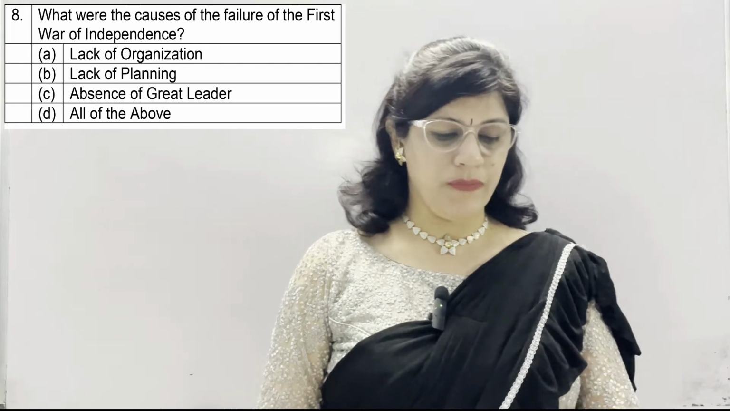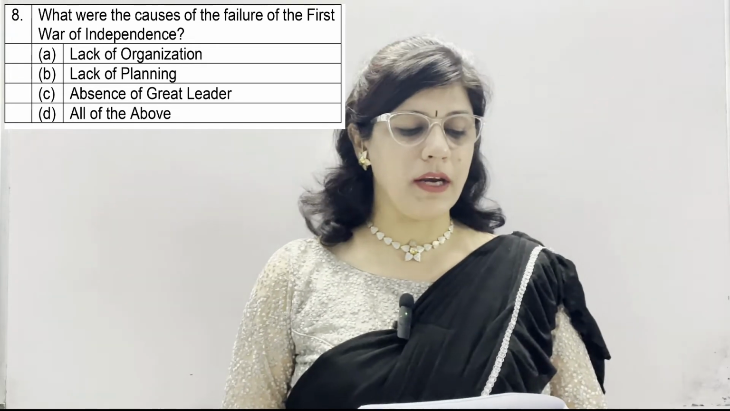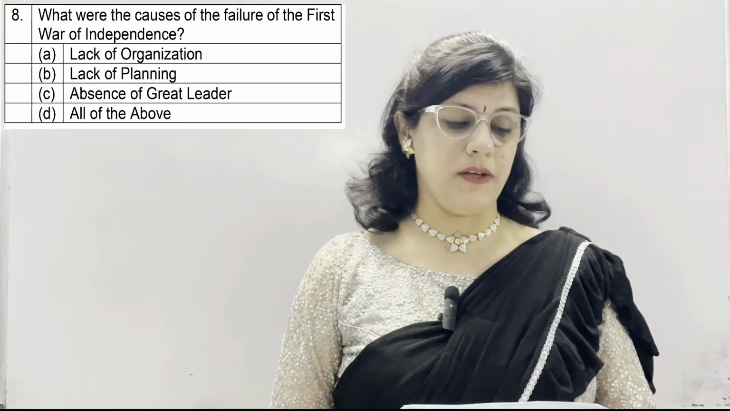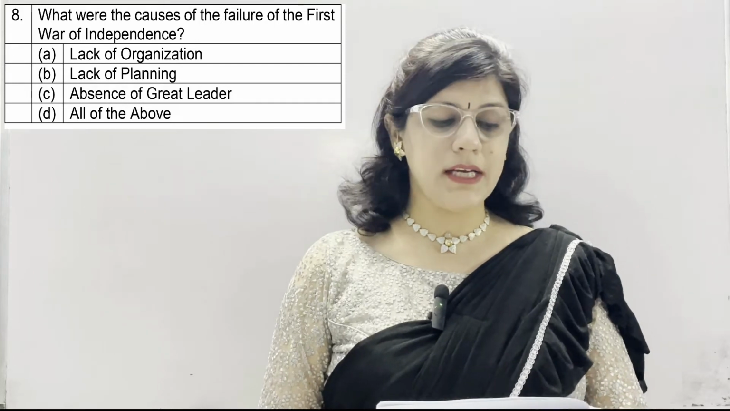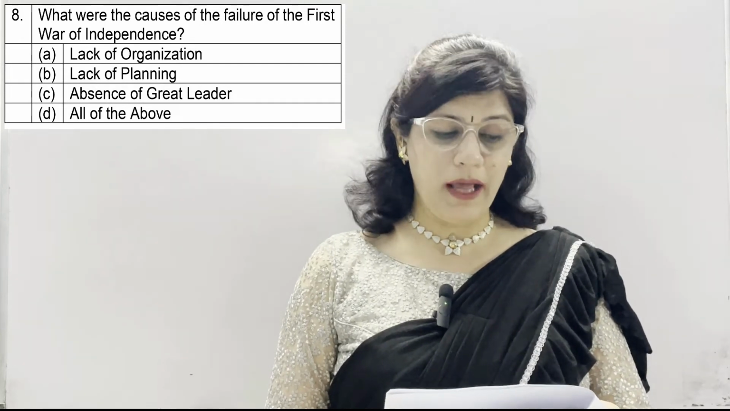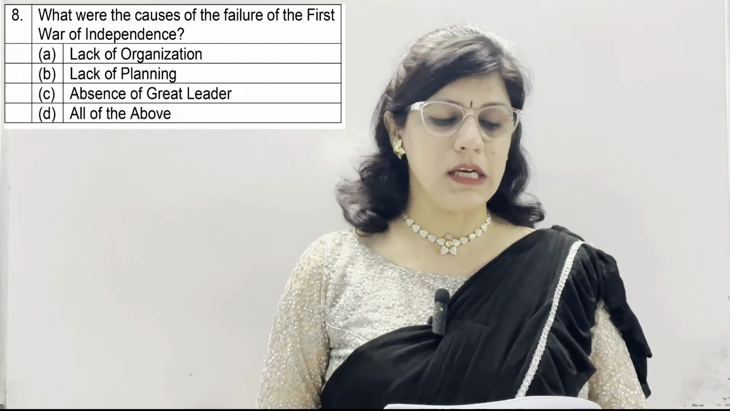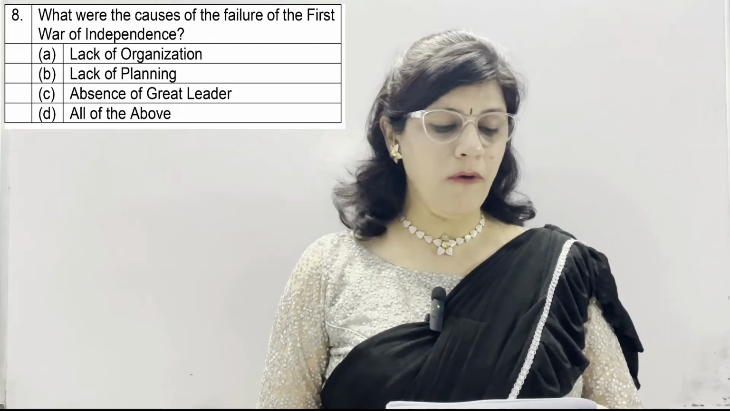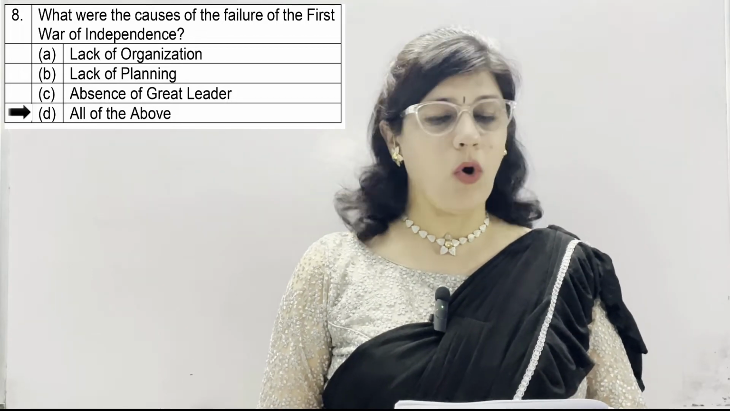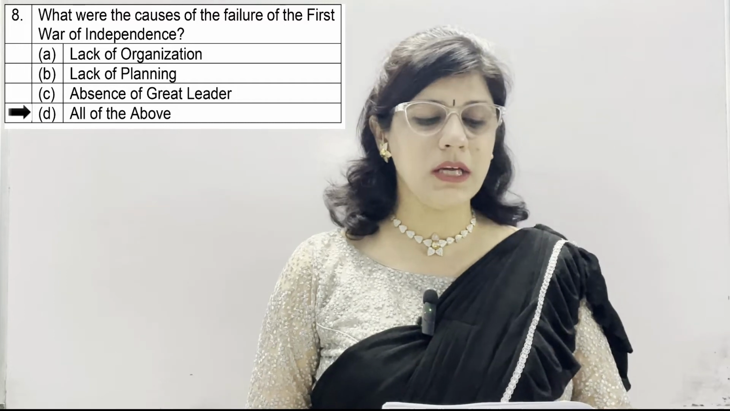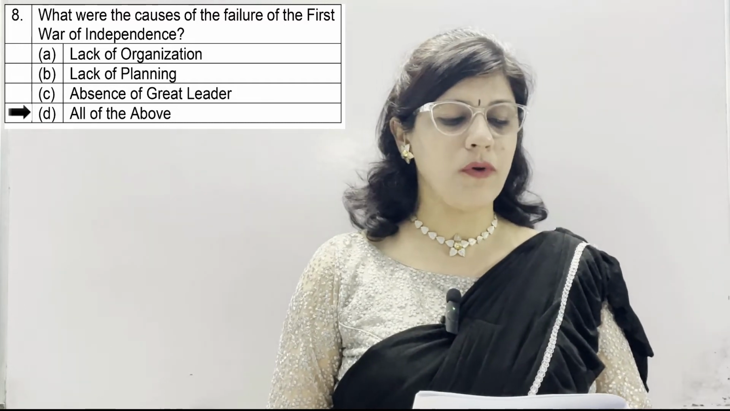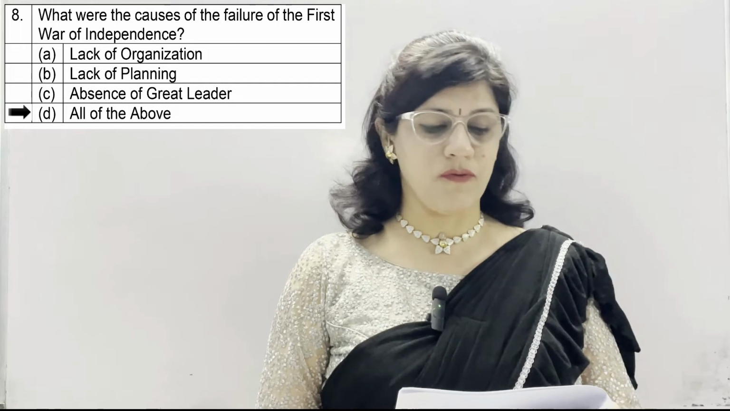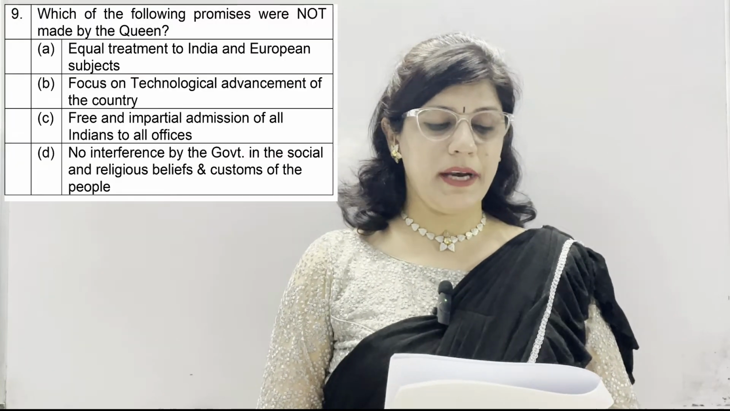Question number 8. What were the causes of the failure of the First War of Independence? A, lack of organization, B, lack of planning, C, absence of great leader and D, all of the above, and the correct option is D, all of the above, because all these are the reasons for the failure of First War of Independence 1857.